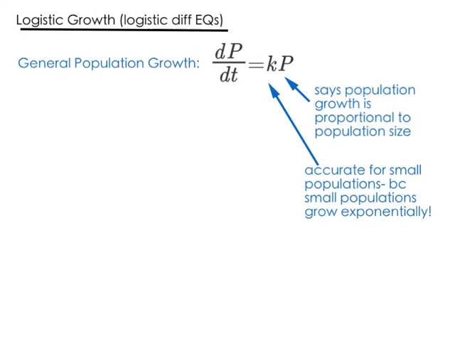The problem is that this is only accurate for small populations. Small populations do grow exponentially, but the population of New Jersey is not growing exponentially. Otherwise, you guys would not have a place to live. You wouldn't have a seat in a school, because they'd be so overcrowded. The hospitals would be so overcrowded. The population of the United States isn't growing exponentially because that would be ridiculous. The population of the world can't still be growing exponentially because that would be ridiculous.